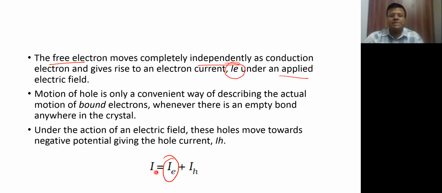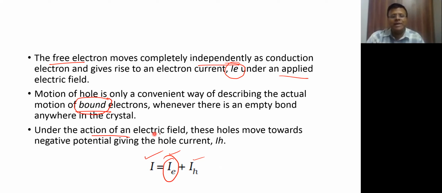So what the statement is saying is that in semiconductors the total current is a combination of electron current and hole current. So electrons will move in a direction opposite to the direction of the electric field if you establish an electric field. Okay, and motion of holes is actually motion of bound electrons. Okay, so this bound is very important. Motion of hole is not motion of free electrons. It's motion of the bound electrons.